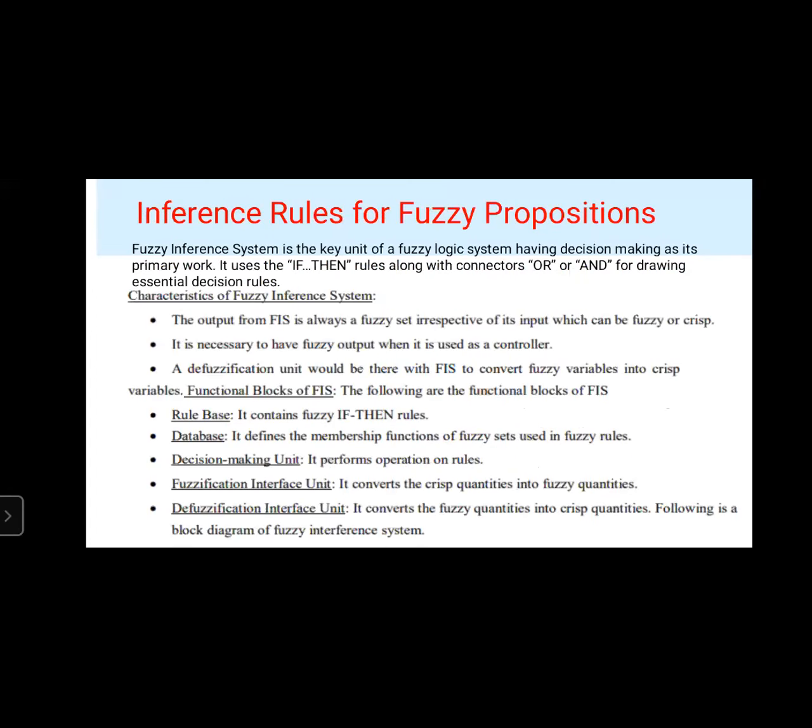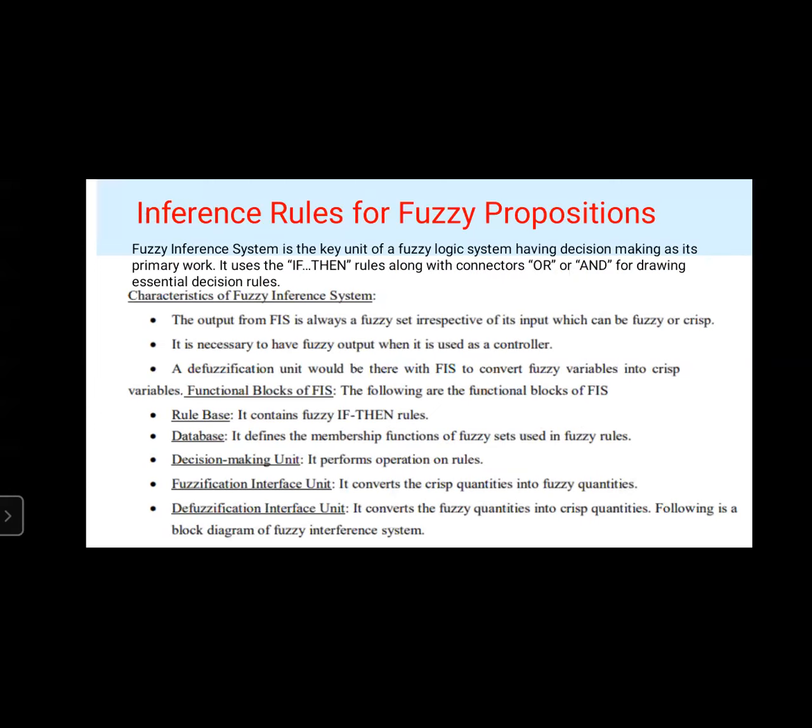Okay. Next, coming to the inference rules for fuzzy propositions. The fuzzy inference system is the main part or key unit of a fuzzy logic system that takes the decision making.